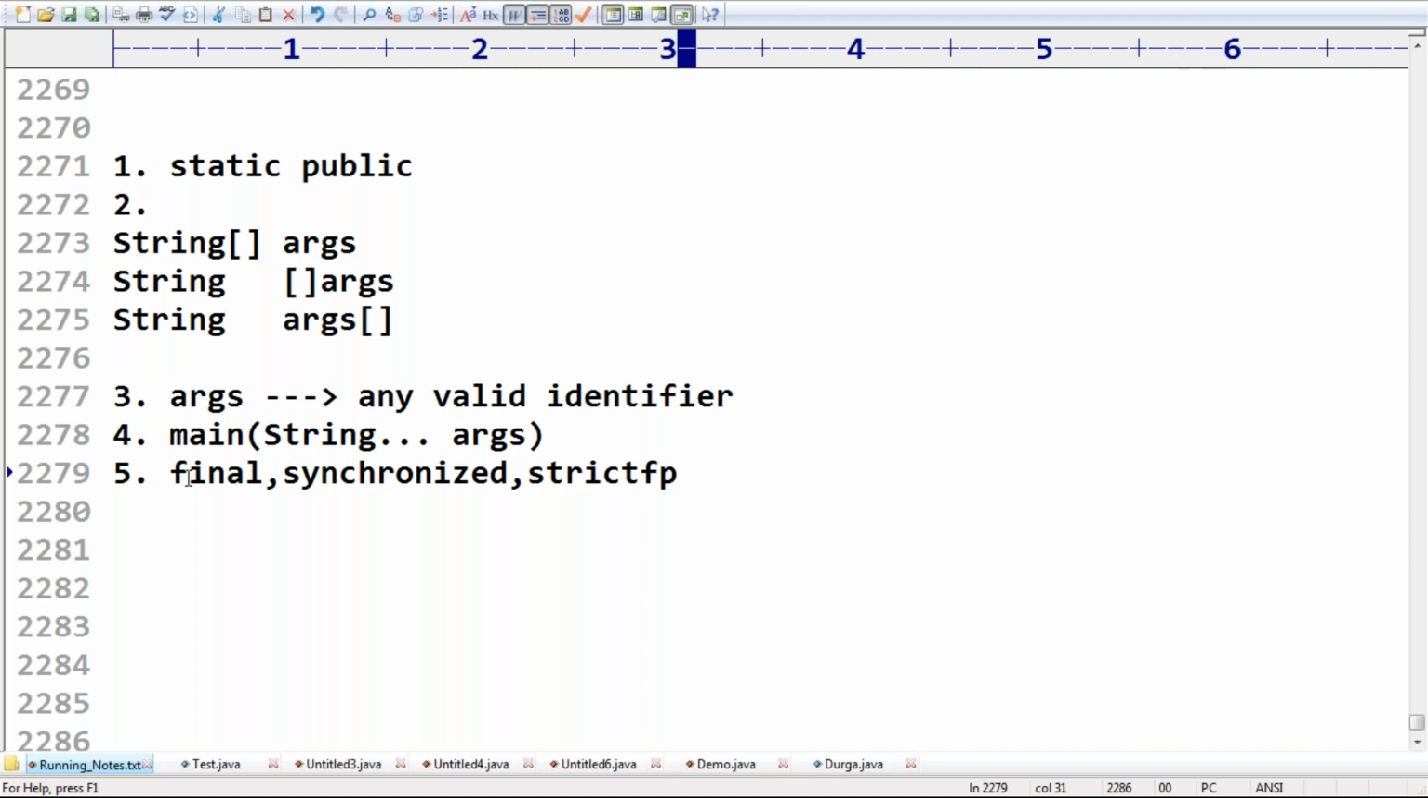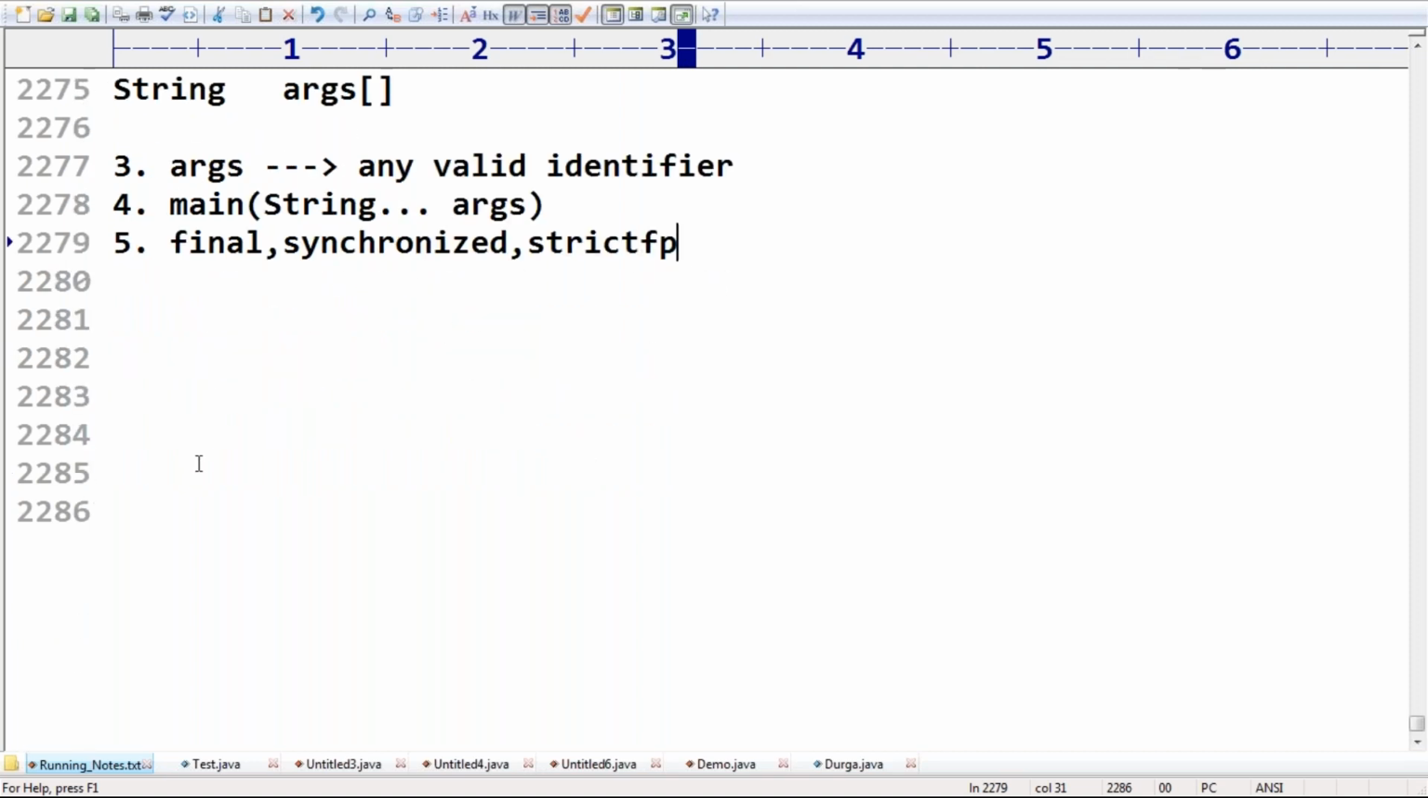And this method can be strictfp. All floating point calculations in this method have to follow the IEEE 754 standard, so that we will get platform independent results for floating point arithmetic also. Remember this one, sir. So all floating point calculations will provide the same result across multiple platforms.